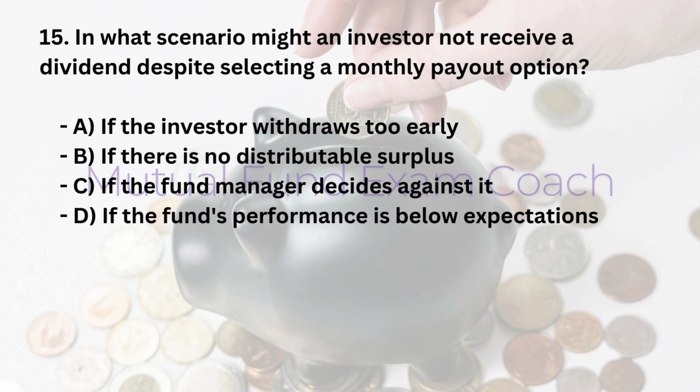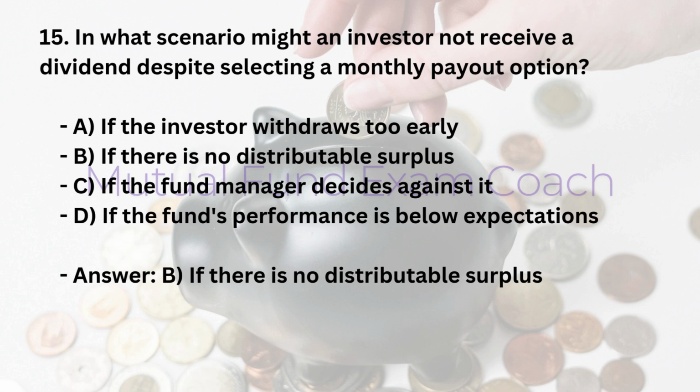A. If the investor withdraws too early. B. If there is no distributable surplus. C. If the fund manager decides against it. D. If the fund's performance is below expectations. Answer: B. If there is no distributable surplus.